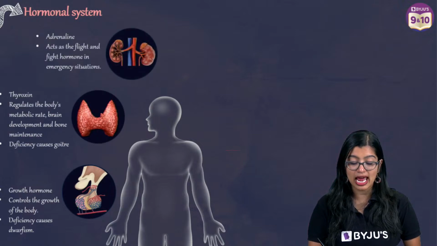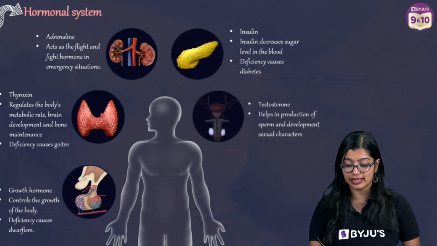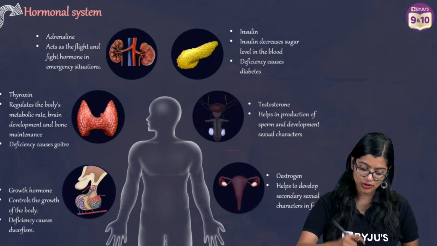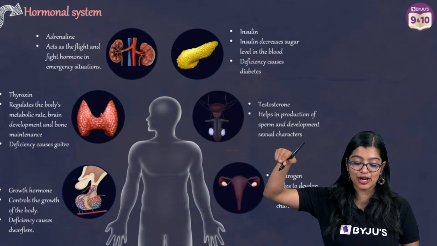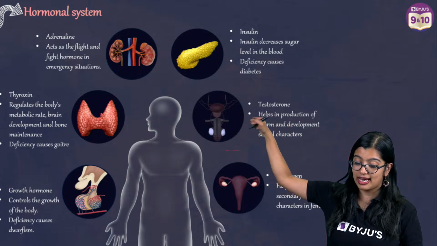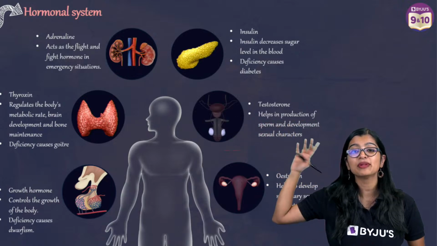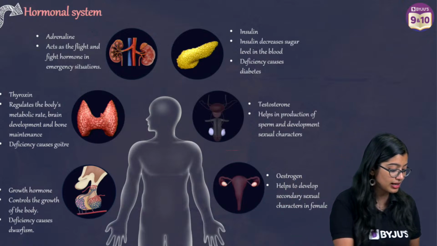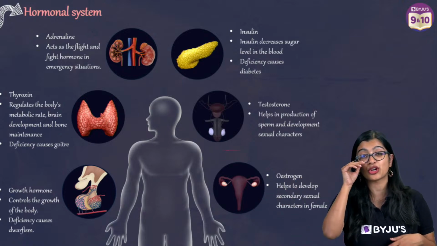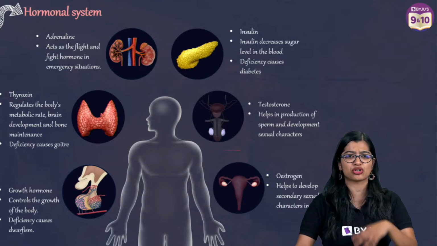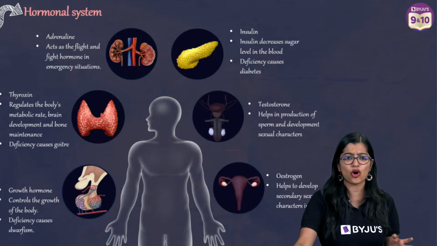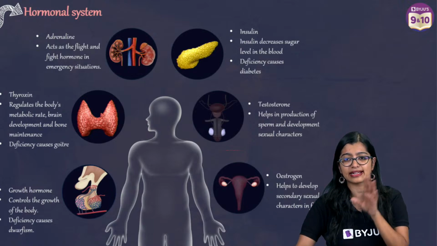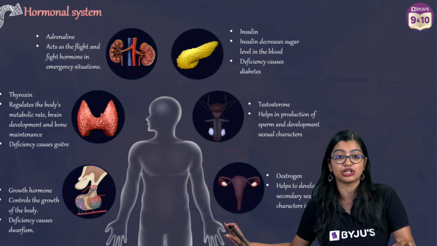So we have pituitary gland, thyroid, adrenal, pancreas, testis and ovary, right? So these are all the important glands. Again, like I said earlier, if I were taking this class for you, I would have given you some extra information on thymus, maybe parathyroid, but from an NCERT examination point of view, this is all that you need to know.